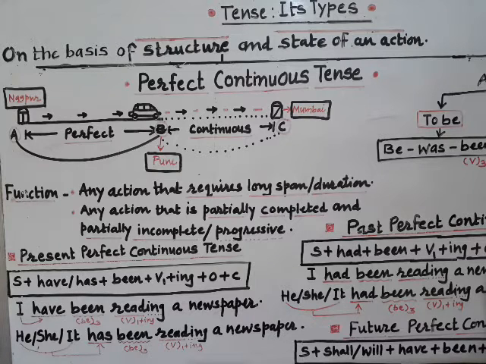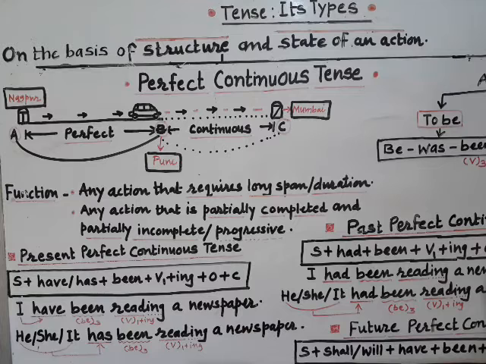Again we are going to discuss tense and its types. Today our discussion will be around perfect continuous tense. As we discussed in earlier videos, there are three different tense forms based on structure and state of an action: simple, continuous and perfect.